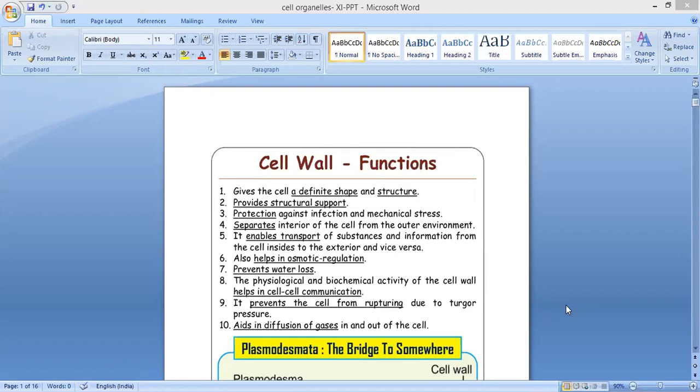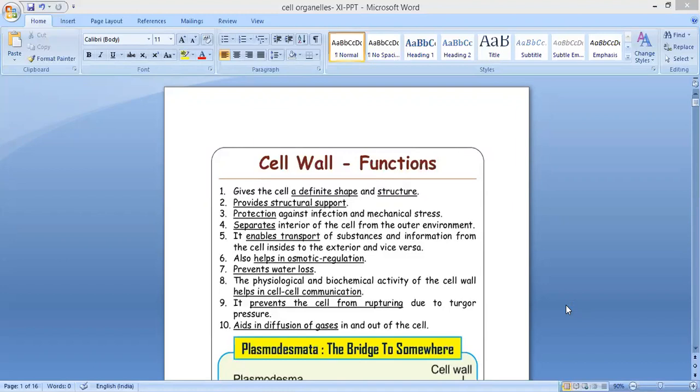It gives the cell a definite shape and structure. So that is the first function. Second, it provides structural support. Okay, like we have a backbone, it gives shape, structure, and support. Another function of the cell wall is protection against infection and mechanical stress.